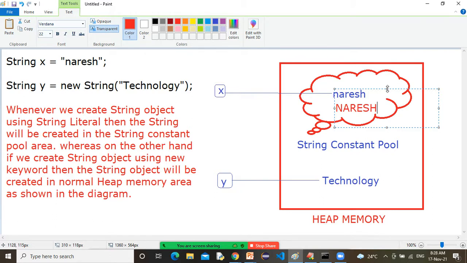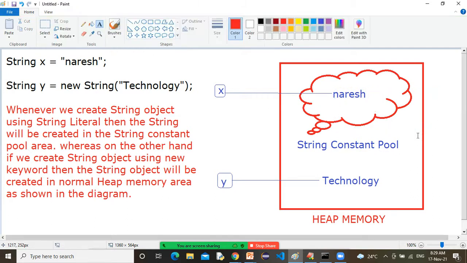So whatever memory the capital object has taken will be returned to the JVM, or this corresponding memory will be free for reuse. Correct or not? But sir, listen, only the string, that powerful concept in Java, the string constant pool is not subject to garbage collection. This is our third point. We will discuss in more detail tomorrow why strings are not eligible for garbage collection.